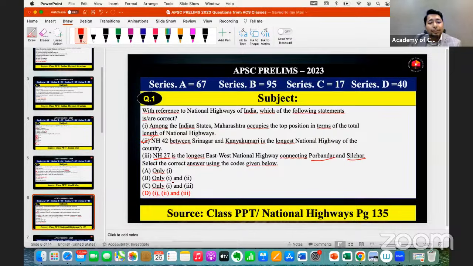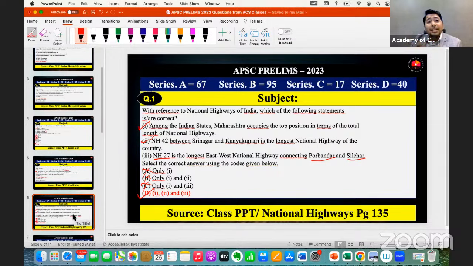If 2 and 3 are correct, we can see that 2 is not mentioned in C, so we can eliminate C. 2 is not mentioned in B, so we can eliminate B. Only 1 is here, and 2 and 3 are not present, so we can eliminate A. Then if you are not aware of statement 1, which state has the largest amount of national highways, we can choose option D, 1, 2, and 3. All the statements are correct. So this is called the elimination method.